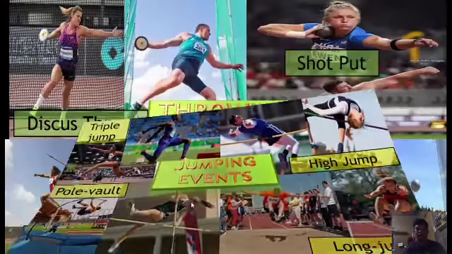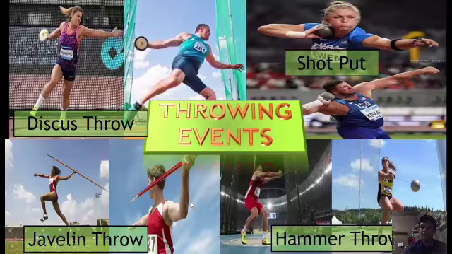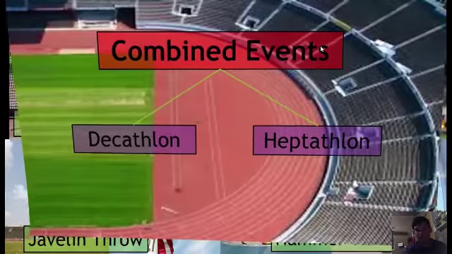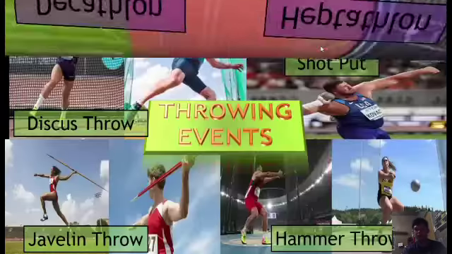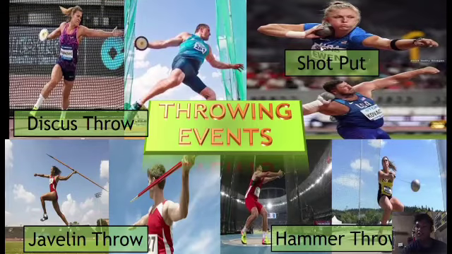Now let's move on to the throwing events. In throwing events, we have here the discus throw. This disc is called the discus. It is a heavy disc thrown by the player as far as they can. On the other hand, in shot put, the players use a heavy ball which is called the shot, which they try to throw as far as they can.